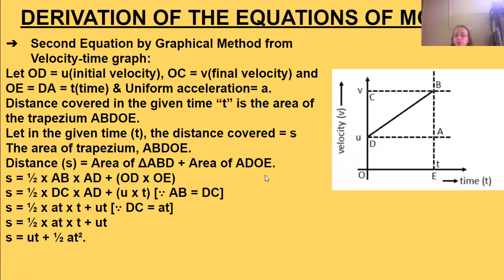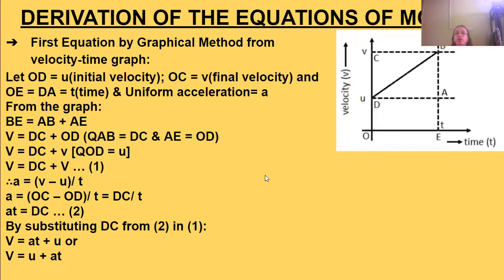Substituting 2 in 1, in place of DC we can write at, so v = at + u, or you can say v = u + at.